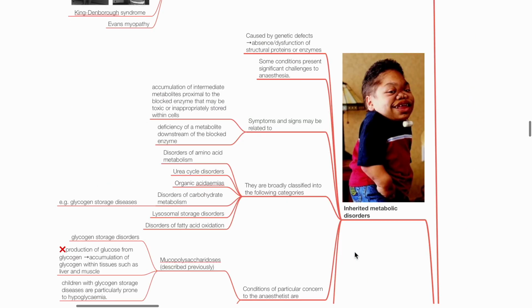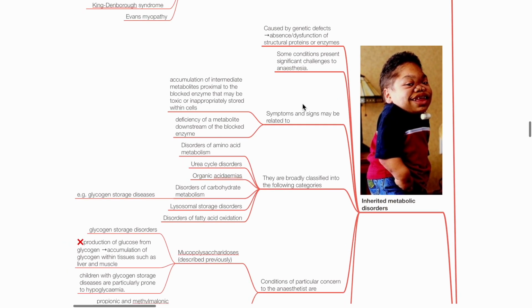Next is inherited metabolic disorders. These conditions are caused by genetic defects, leading to absence or dysfunction of structural proteins or enzymes. Some conditions present significant challenges to anesthesia. Symptoms and signs may be related to accumulation of metabolites proximal to the block enzyme that may be toxic or inappropriately stored within cells, or deficiency of a metabolite downstream of the block enzyme.